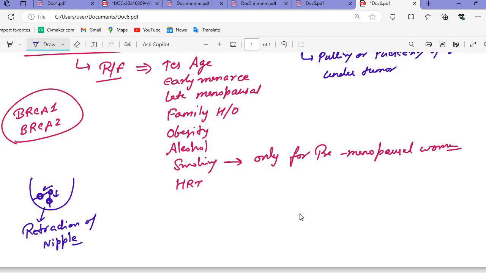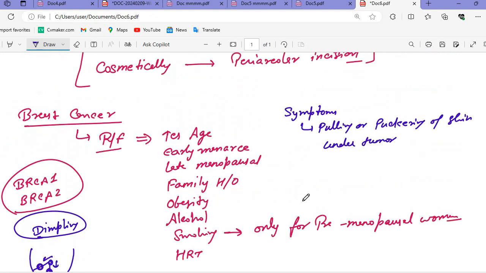Both are the retraction. These are known as the retraction of the nipple. Okay, so that's what you need to remember. And there is one more thing, that is dimpling. The dimpling and both retractions are all signs of breast cancer.